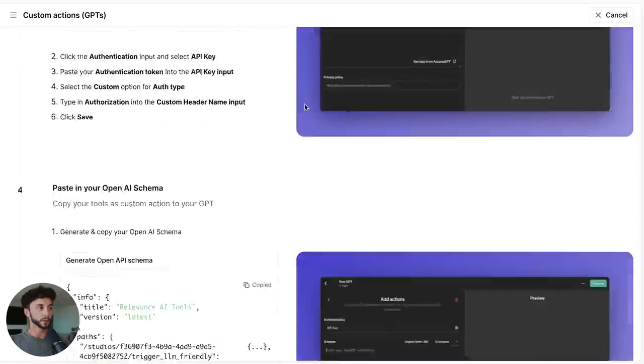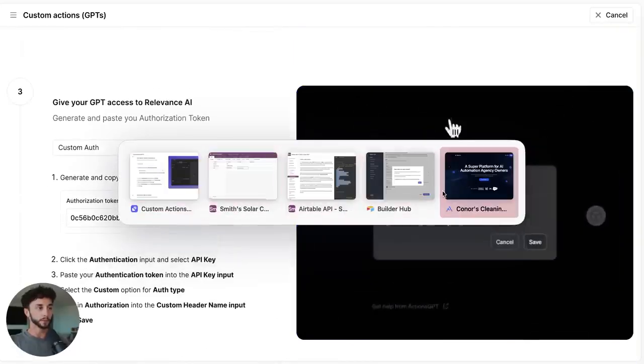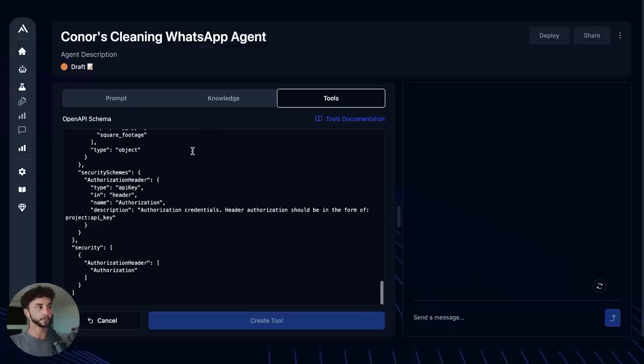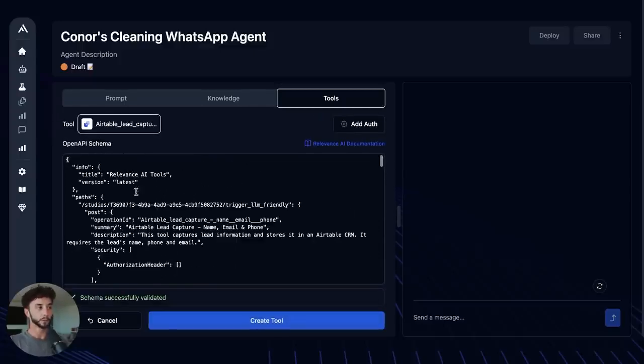It's probably easier over on Agentive actually. And then we head back to Agentive. What we can do is paste in the schema. And now if we scroll through this quickly, I just want you to see what a schema looks like under the hood, because we have some important parts that's going to really connect the dots for you after everything that we've learned in this video.